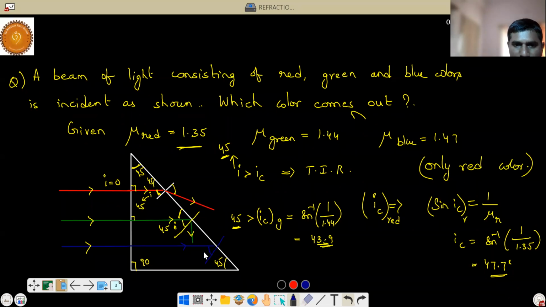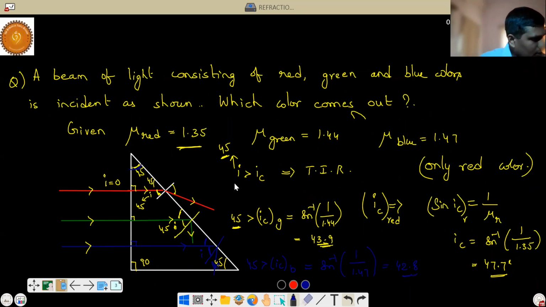Now here this is the angle of incidence. By geometry, again this is 90, this is 45, so this will be 45. So again 45. Is 45 greater than i_c for blue color? We have to verify. So that is equal to sin inverse 1 by mu of blue, which is 1.47. If you see, this is 42.8. The critical angle is 42.8, but the angle of incidence by geometry is 45. So therefore, it is greater, and it will get reflected back. It will not come outside of the prism. So only red color will come outside of the prism.